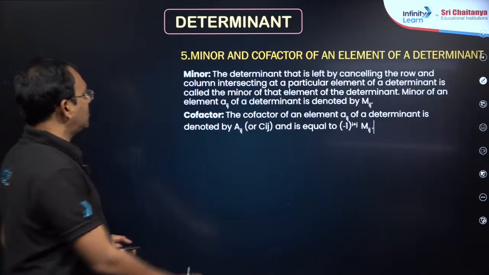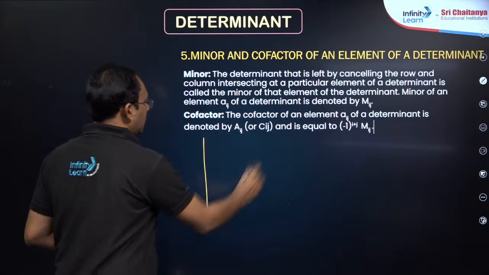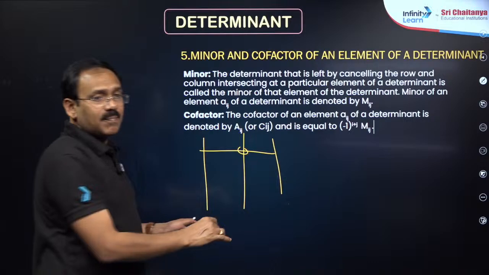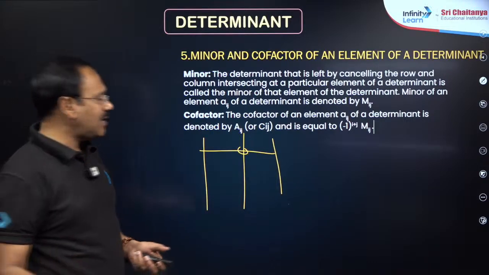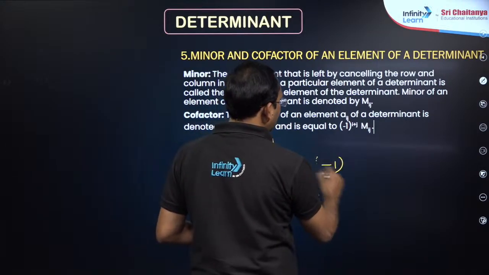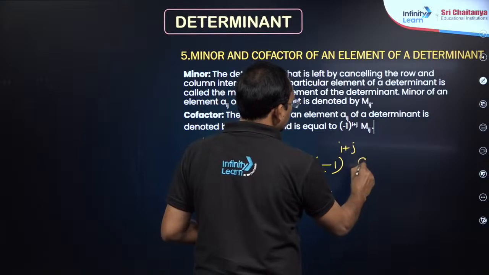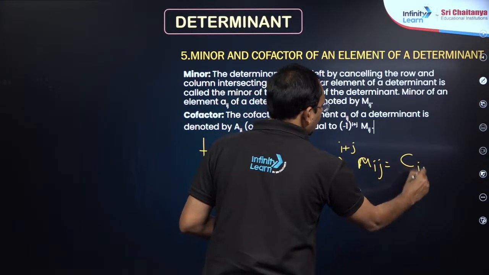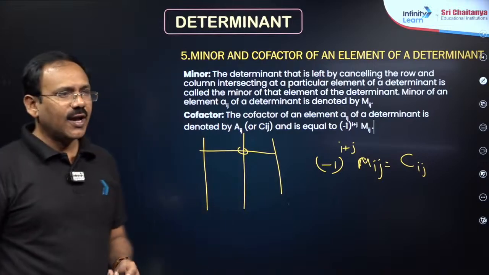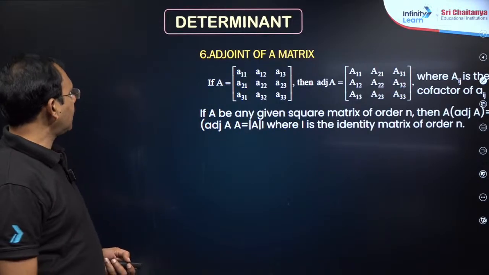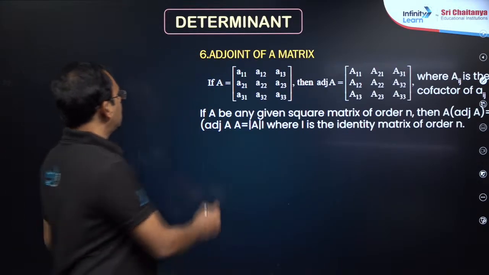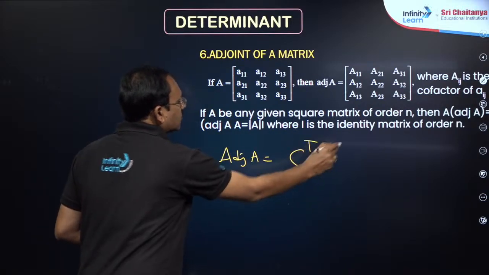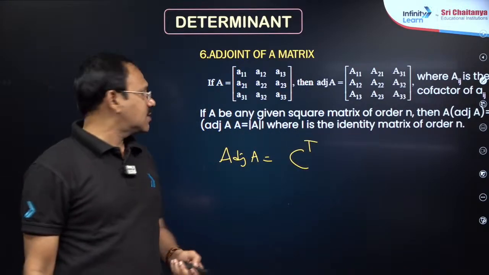Minor means, my dear friends, if you want a minor of a particular element, remove that row and column and you will get a submatrix. Take its determinant, that is the minor. Minus 1 power i plus j into Mij will give you the cofactor of ij, my dear friends. Next, adjoint of a matrix means adjoint of A is nothing but the transpose of the cofactor matrix, right dear students?